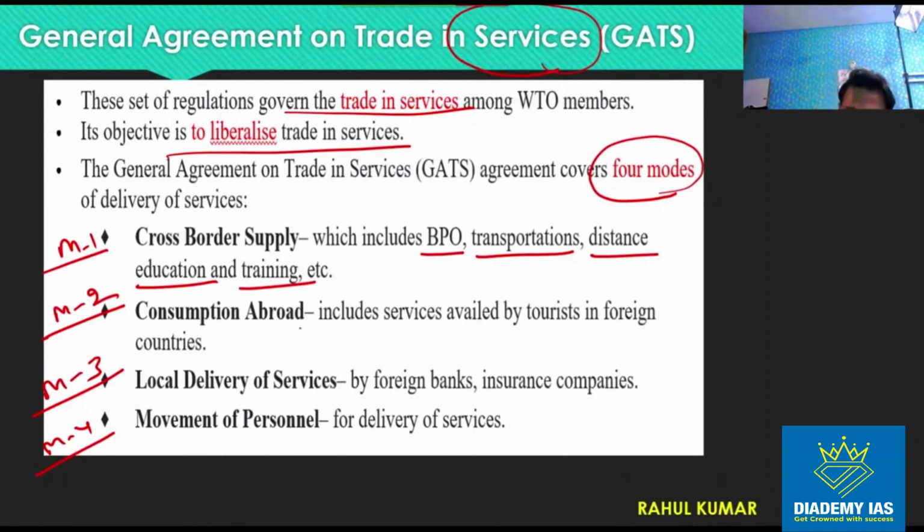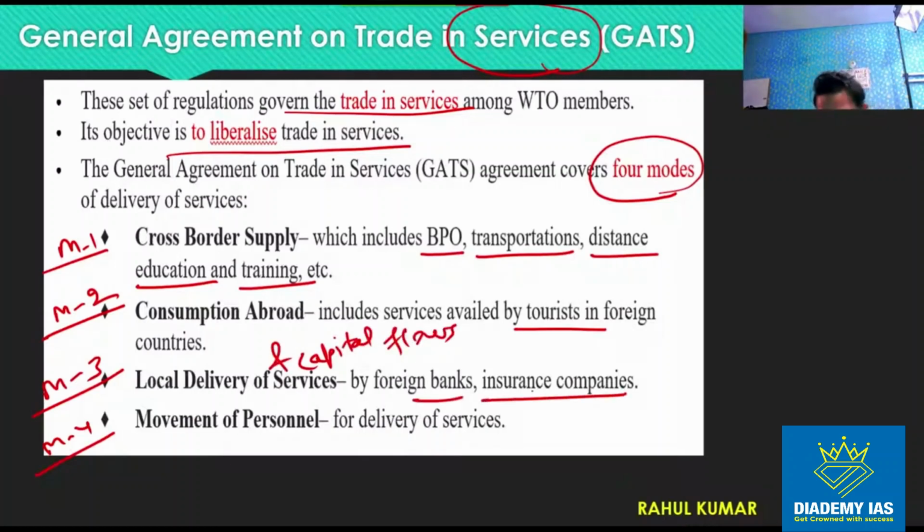Mode 2 is consumption abroad, for example, tourism. Third, the local delivery of services, which is also with respect to capital, local delivery services and capital flows. For example, banks and insurance companies. And then the movement of people physically for delivery of services.